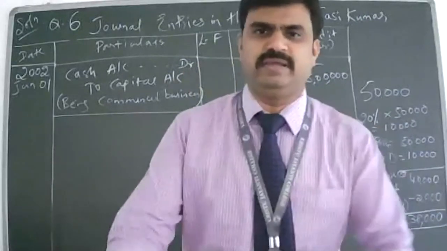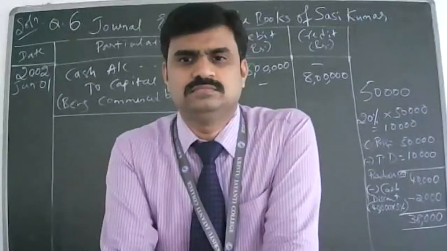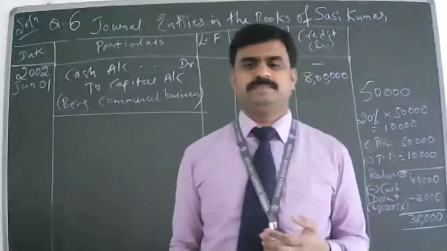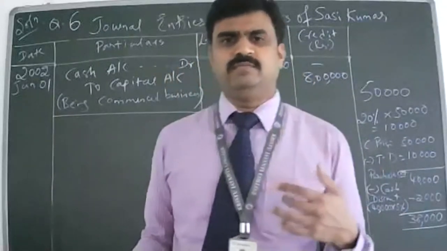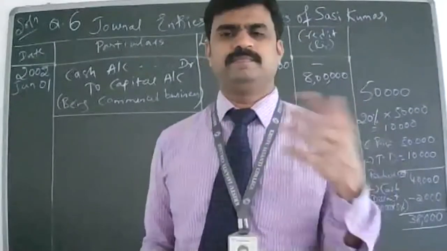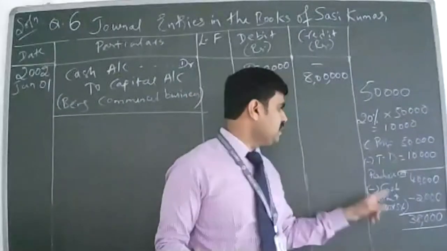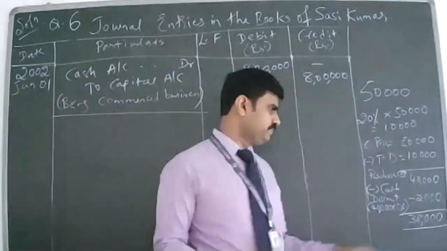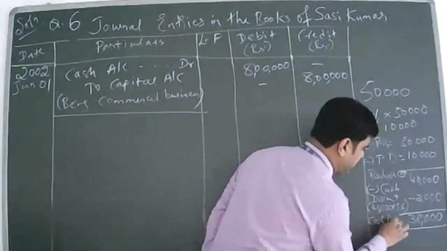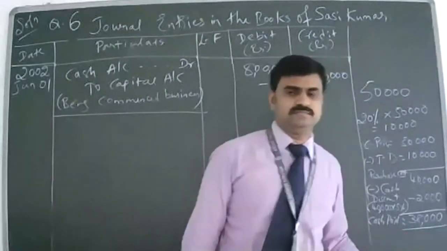The discount you're receiving or you're giving? Receiving, sir. You're receiving cash discount. So for you, it is income or expense? Income. In the discount account, is it debit or credit? Credit, because credit is all income. And then how much cash are you paying? 38,000. Actual cash paid is 38,000.